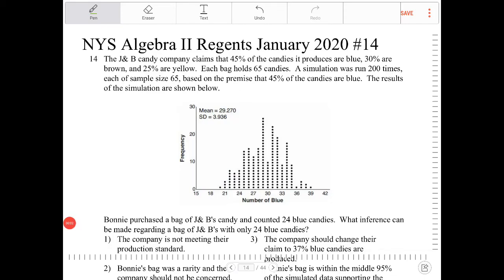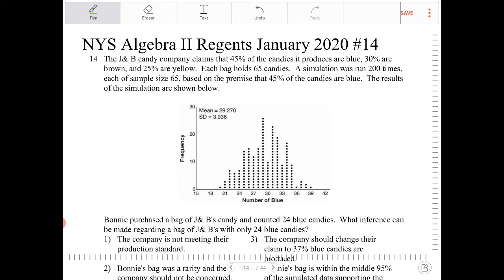The J&B Candy Company claims that 45% of the candies it produces are blue, 30% are brown, and 25% are yellow. Each bag holds 65 candies. A simulation was run 200 times, each of sample size 65, based on the premise that 45% of the candies are blue. The results of the simulation are shown below.